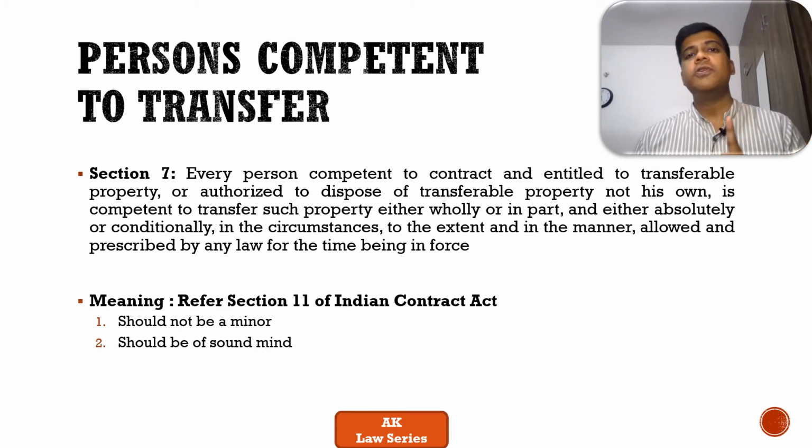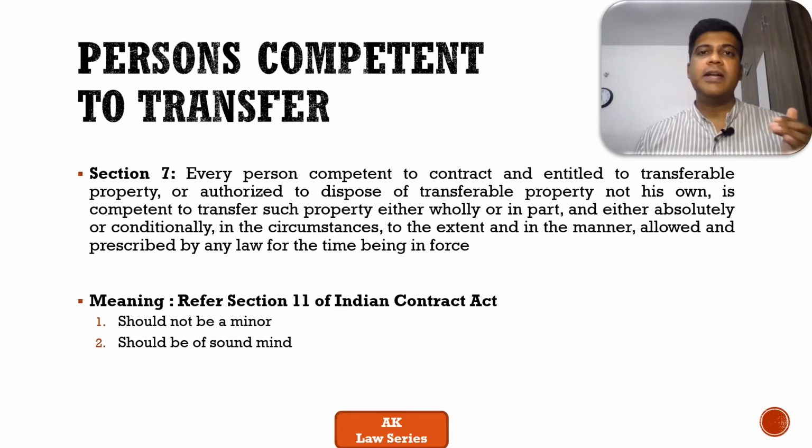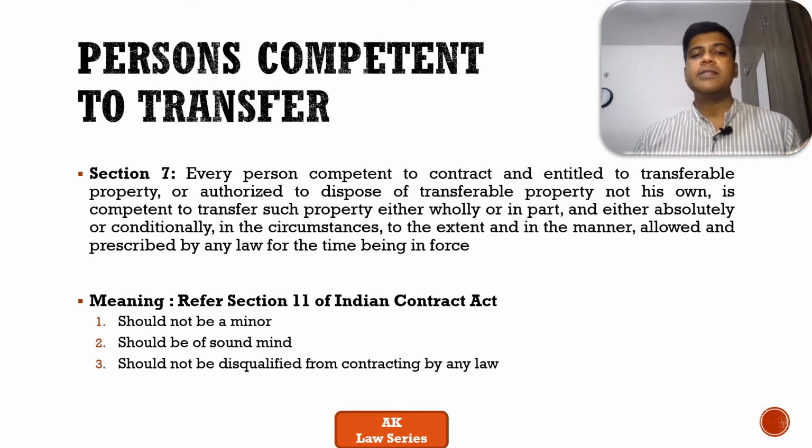Next, he should be of sound mind. So he should not be insane, he should not have any kind of mental issues. Third point is, he should not be disqualified from contracting by any law. If these parameters are taken care of, then he is capable to enter into any contract. If he is capable to enter into a contract, he is capable of doing a transfer of property as well. So this is where the definition of persons competent to transfer comes into the picture.